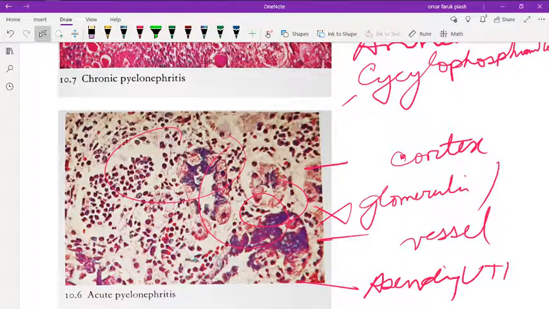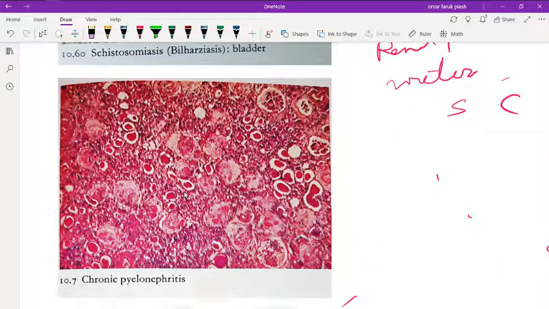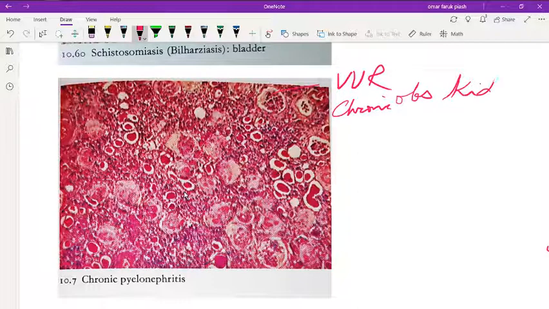The next picture is chronic pyelonephritis. It is the result if a person has acute pyelonephritis and you don't treat him promptly, then he or she may develop chronic pyelonephritis. It typically occurs with predisposing conditions such as VUR and chronic obstructing kidney stone.